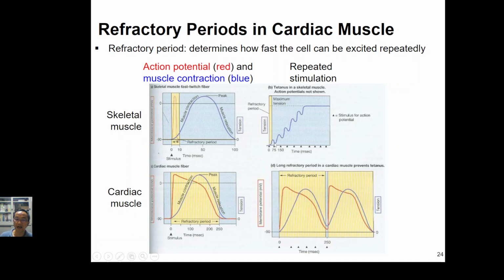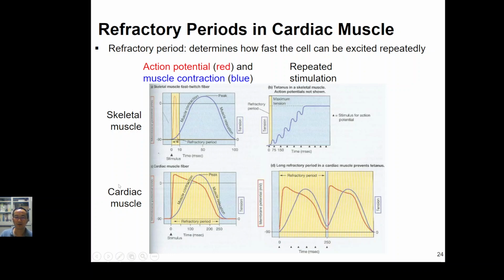It will generate another muscle contraction. That means the muscle force, the muscle tension, will be accumulated. But no matter how we try to stimulate the muscle fiber, once it reaches its maximum tension, it will not increase its muscle tension anymore, because the muscle tension depends on the amount of muscle fibers.